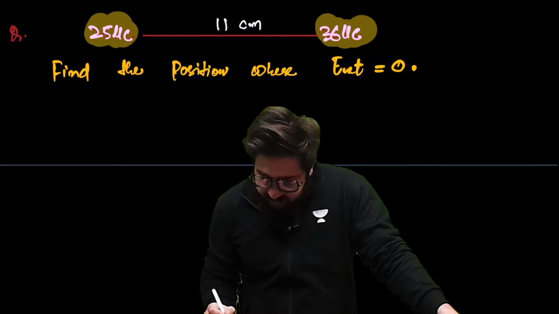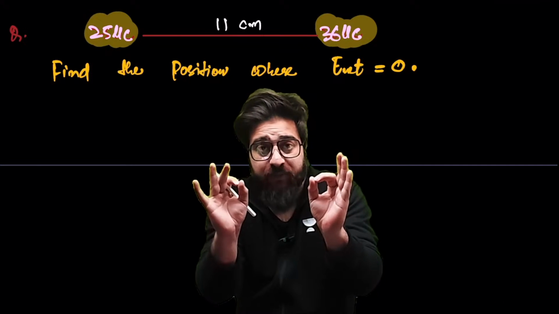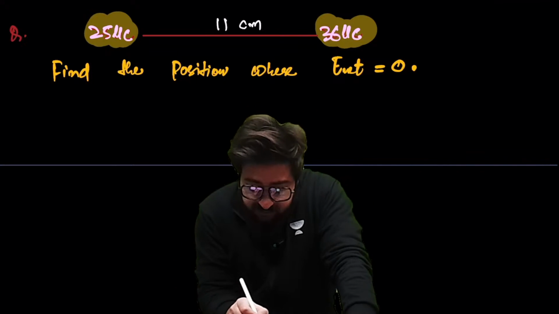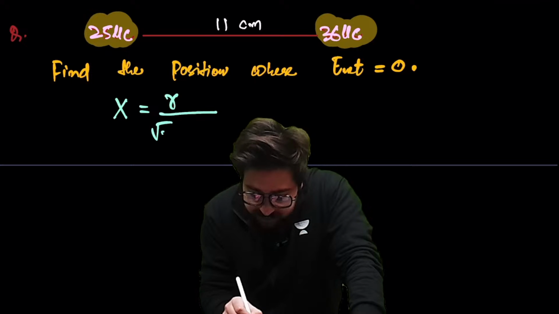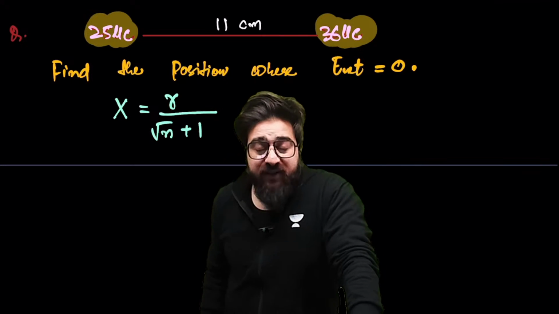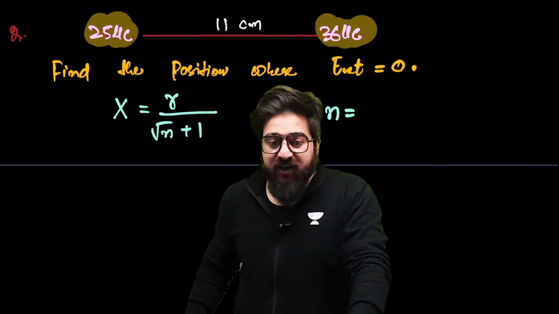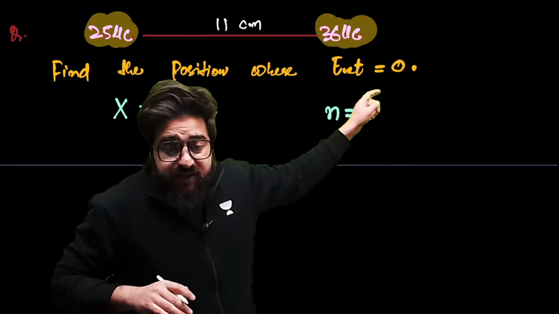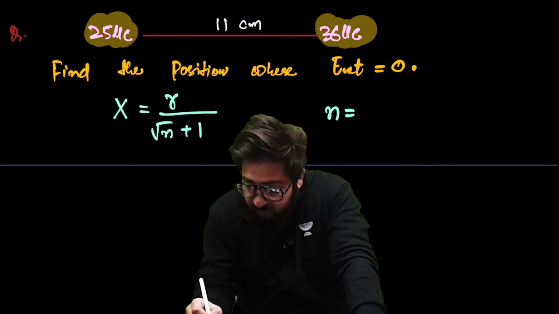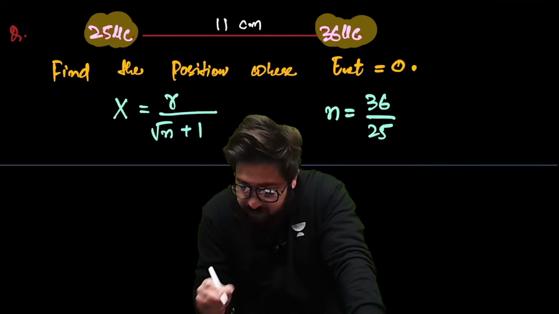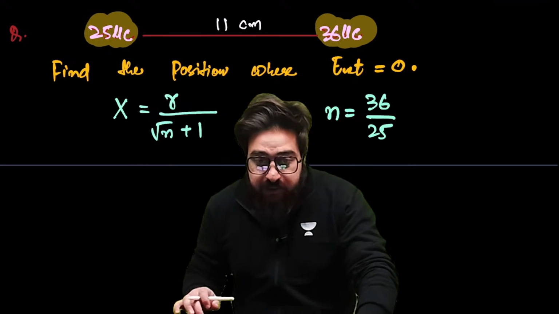See, in this case also, we have to find that position where net electric field is 0. How to find x? x is equal to r upon under root of n plus 1. Now, how to find the value of n over here? n will be simply, this charge, the 36 one, how many times greater is it than this one? That will be 36 divided by 25. 36 divided by 25 will give the value of n. Now, put it over here.